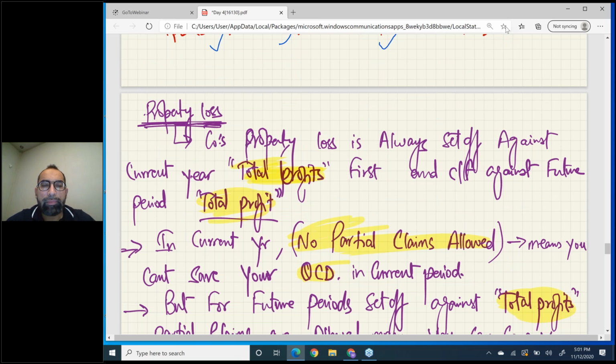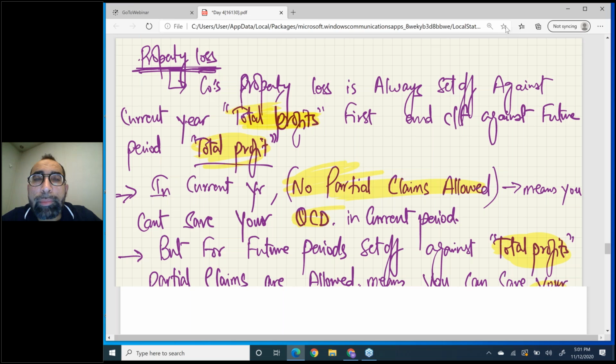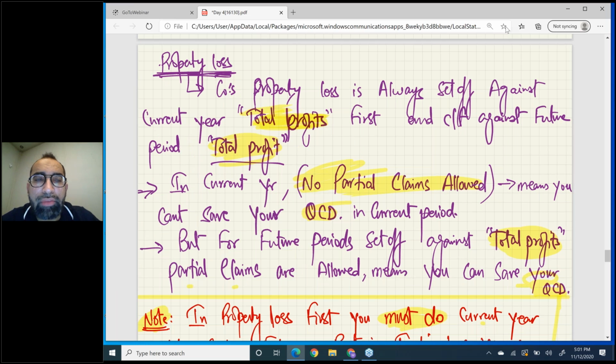Now, we just discussed property income. In companies there is a head of property income. Read the rules. Listen, a company's property loss is always set off against current year total profit.